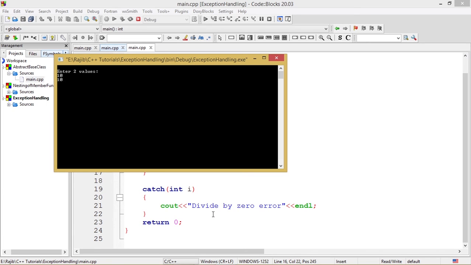So let's see whether this statement comes from this program now. Okay, so let's press the enter. We see that this divide by 0 error, the statement which we had expected to come out of this program, is shown by the output. So the output tallies with our expectations. So the observation tallies with the expectation, and this is the concept of exception handling. In a very simple way, I have just shown you the process of exception handling in C++.